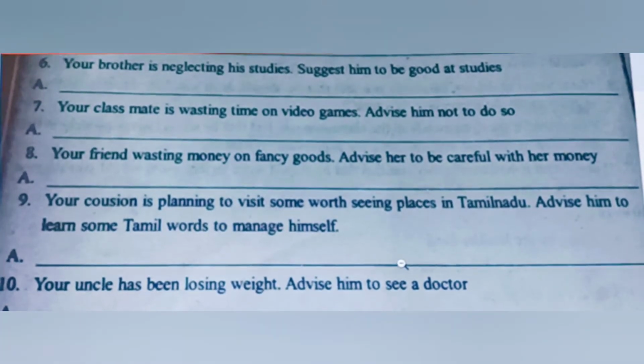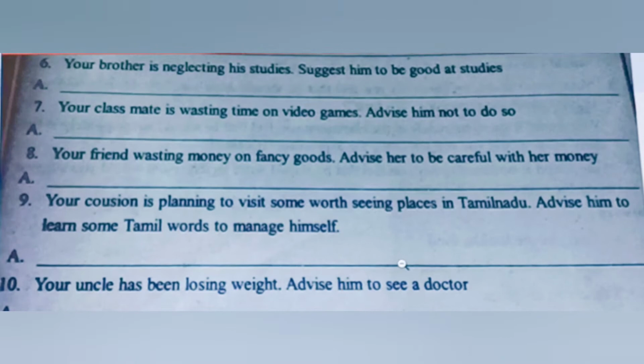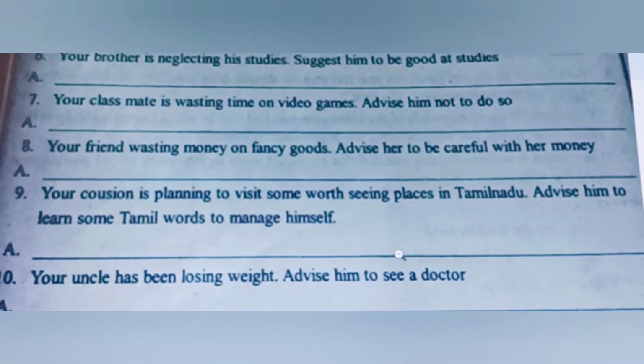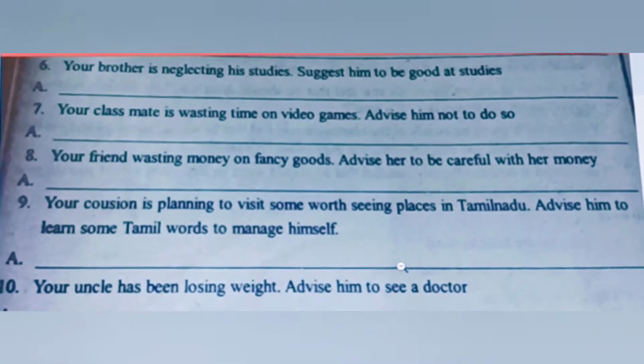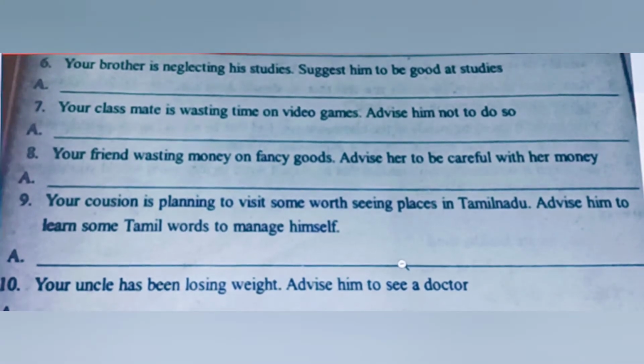When there is "do it" in the second sentence, then you should see the first sentence. There also you should see the ing form or present tense or 2 plus verb. Whatever verb is there, write only the first form of the verb.